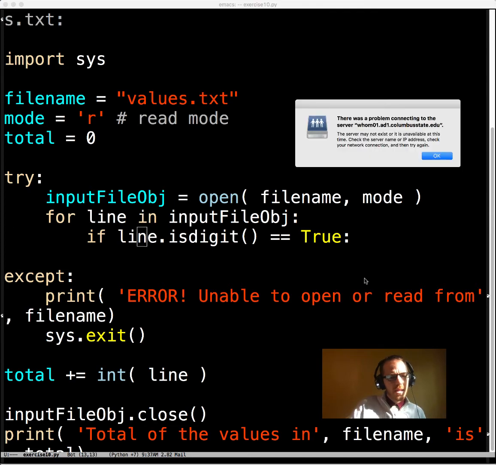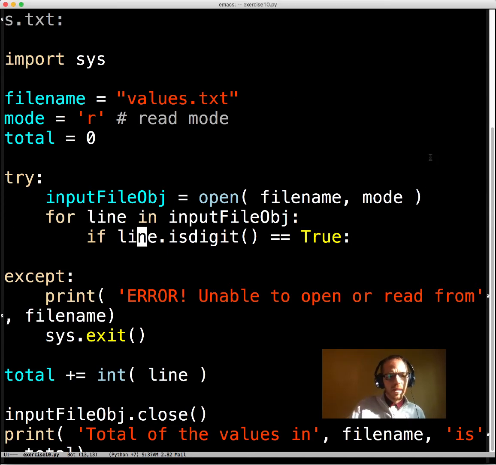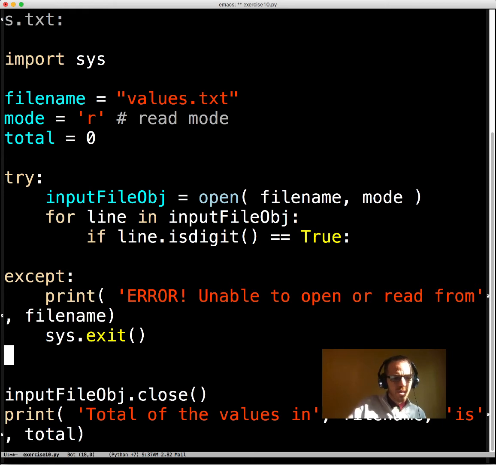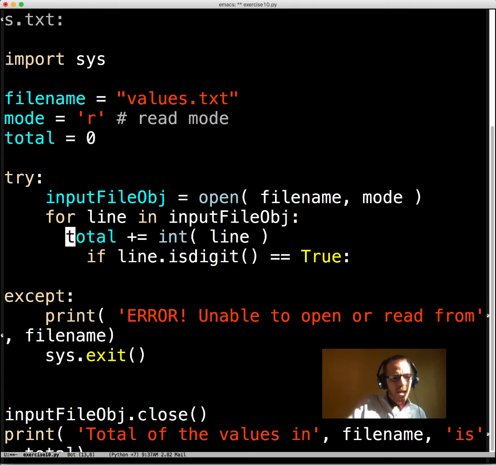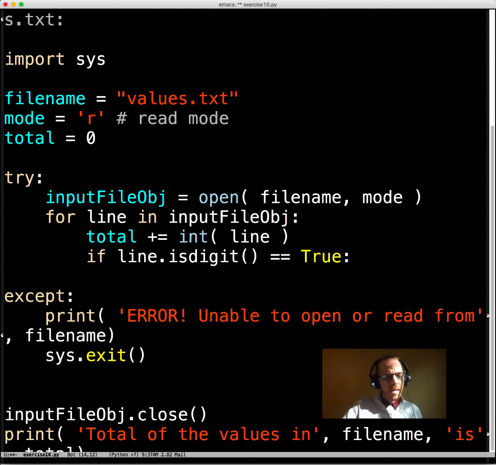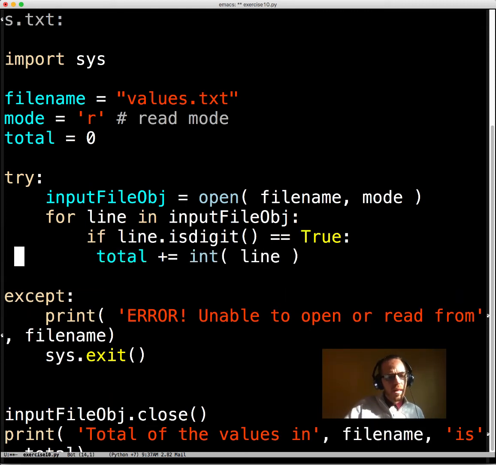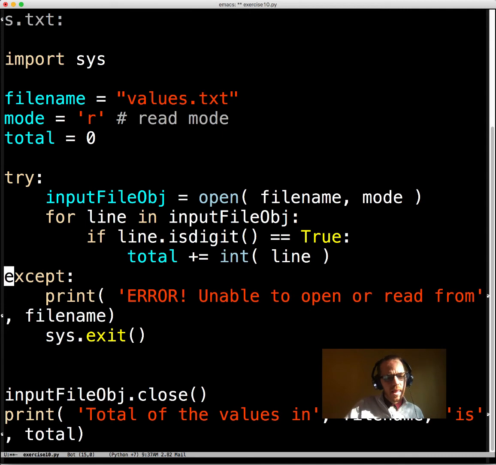Oh, and then here is line as well. Okay, so line needs to go here, this needs to be after setting it. But we have this if statement here. Something needs to go in it. We probably want to put that line in there to say, okay, go through each one. If it is a number, then cast it and pull it out.